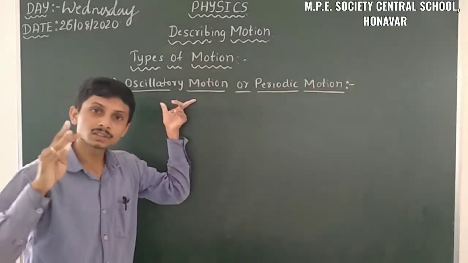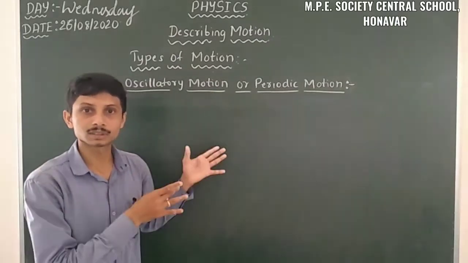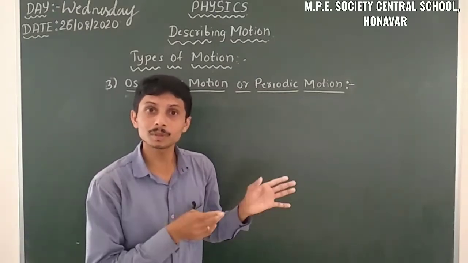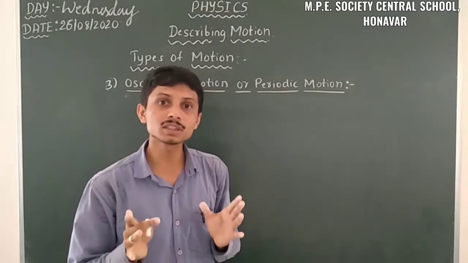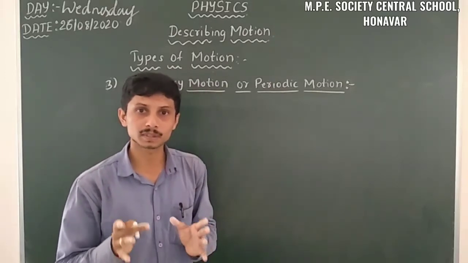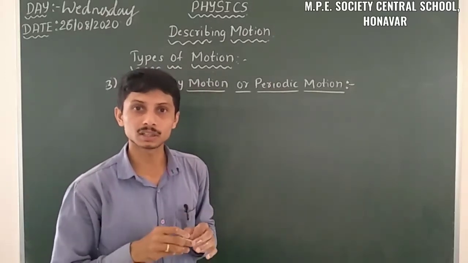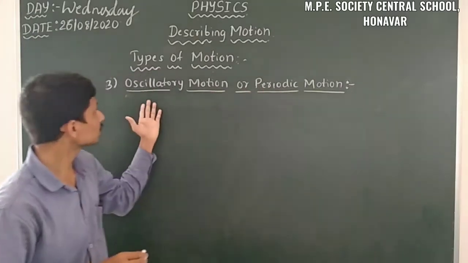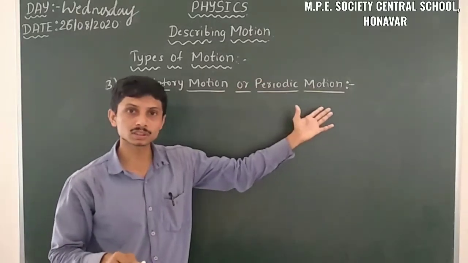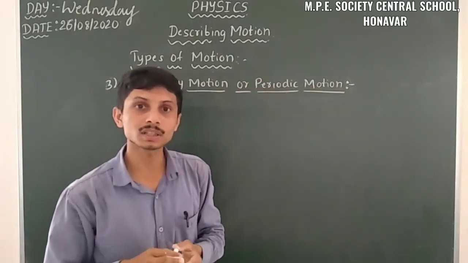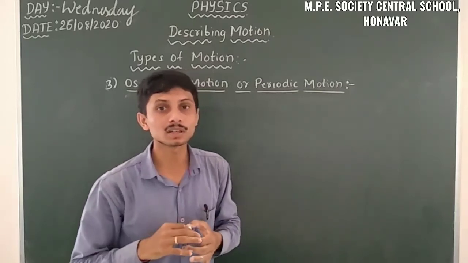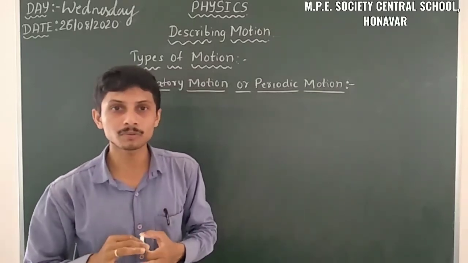Oscillatory motion means the name comes because of one oscillation. Periodic means from period to period. So the path taken is repeating continuously. That's why the name is like this. So oscillatory motion, periodic motion is nothing but the motion of an object whose path of motion is repeated continuously in equal intervals of time.